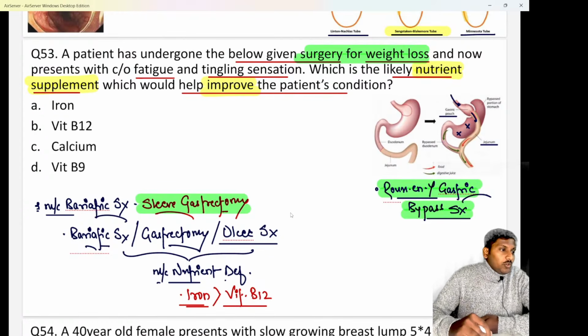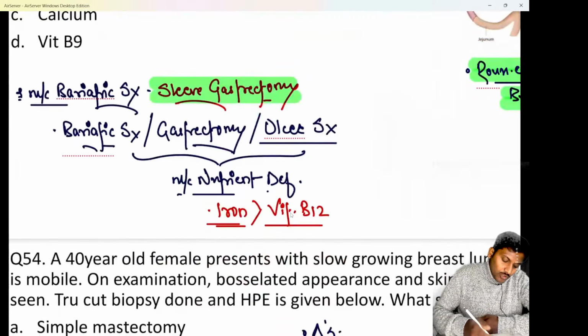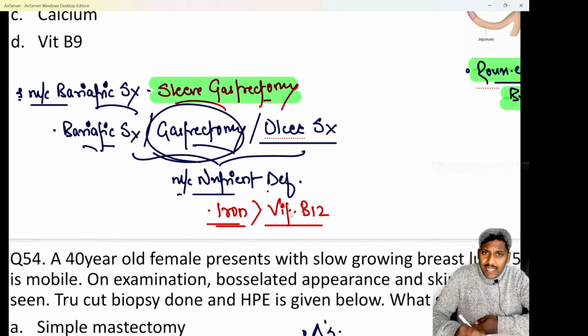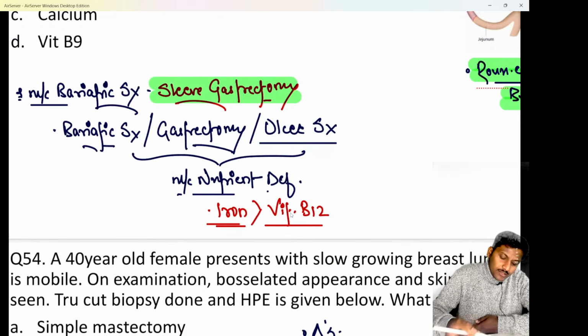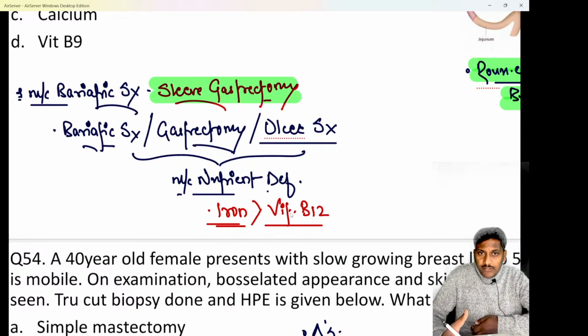Okay, we know whenever a patient undergoes a bariatric surgery, or a gastrectomy for a cancer, for ulcer, whatever reason, or the patient undergoes ulcer surgeries like a Billroth surgery for gastric ulcers or a vagotomy for duodenal ulcers. Billroth surgery for gastric ulcers or vagotomy for duodenal ulcer.